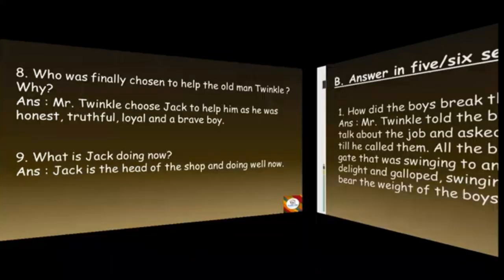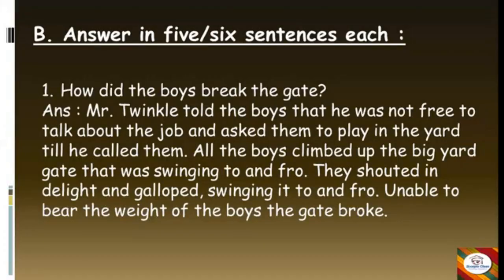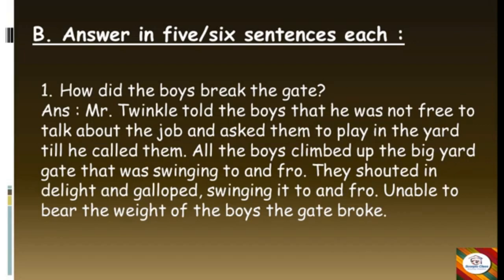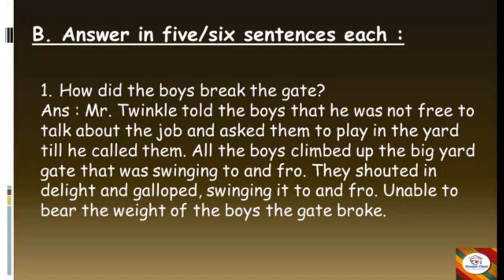So now let's move on to the next section, that is, answer in 5 to 6 sentences each. Here the first question is, how did the boys break the gate? Answer. Mr. Twinkle told the boys that he was not free to talk about the job and asked them to play in the yard till he called them. All the boys climbed up the big yard gate that was swinging to and fro. They shouted in delight and galloped, swinging it to and fro.